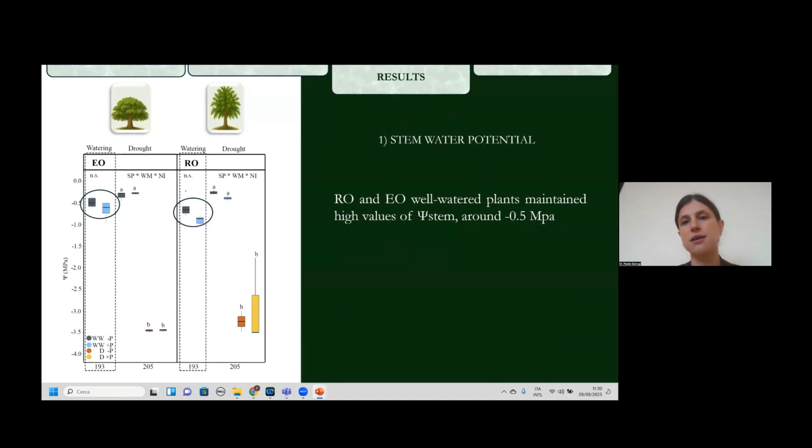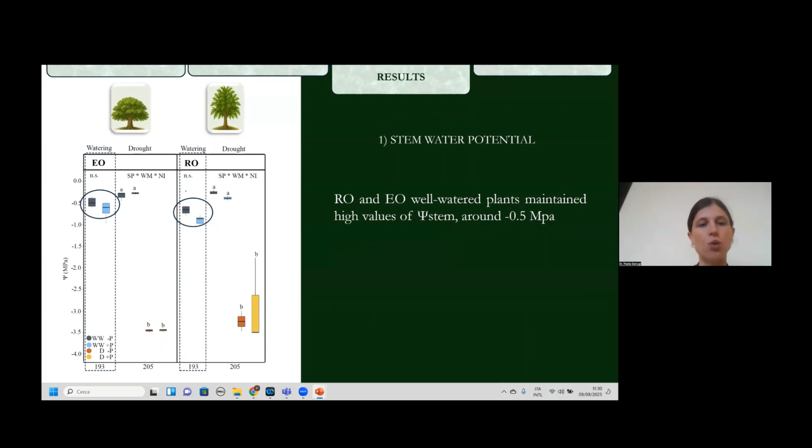So, results, stem water potential. Both species under well-watered conditions maintained high values of stem water potential, which was around minus 0.5 megapascal.